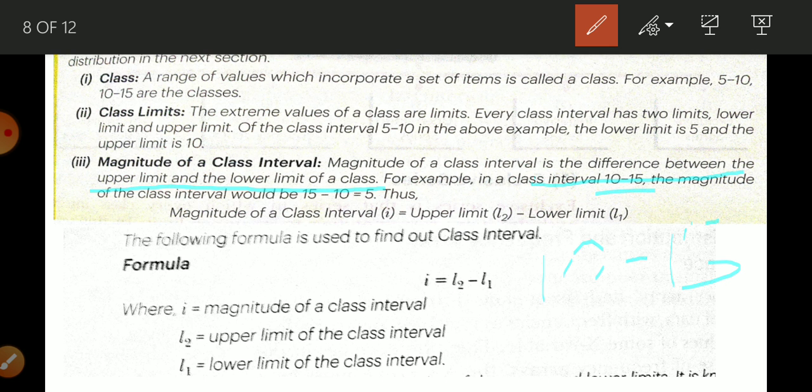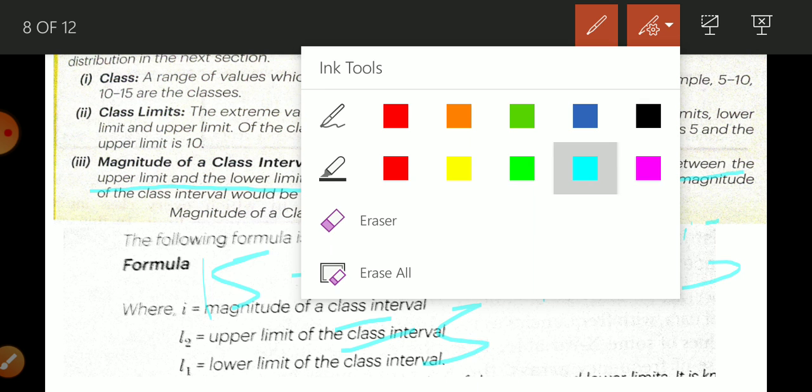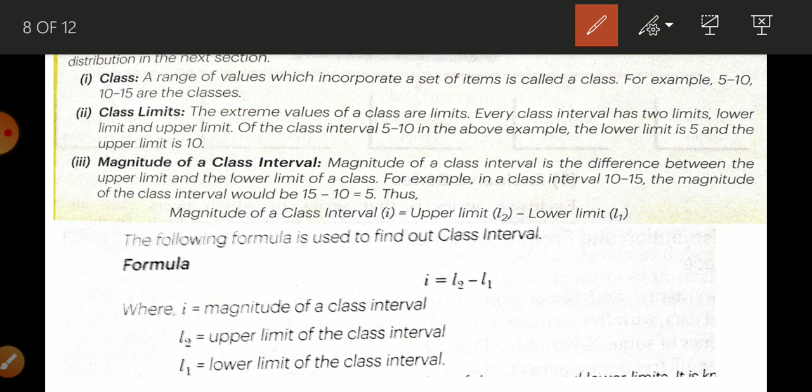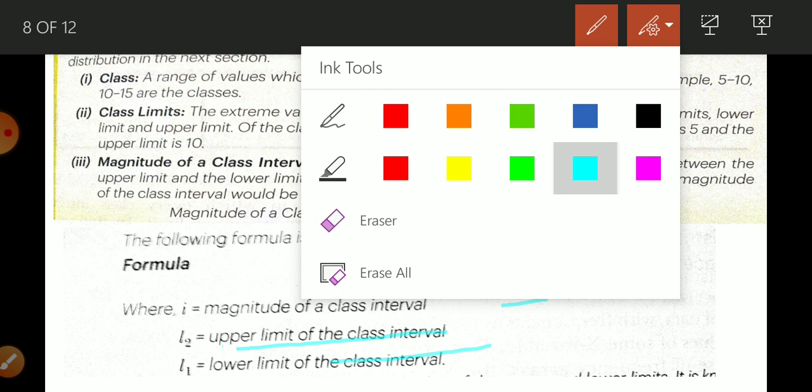Upper limit minus lower limit, yani 15 minus 10. So how much we will get? We will get 5. Okay, student. So this is known as a class interval or magnitude of class. Okay, and this is the equation to find out it. L2 minus L1. L2 means upper limit of class interval and L1 means lower limit of class interval.